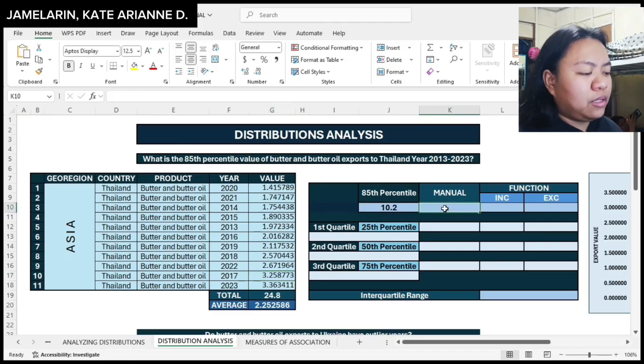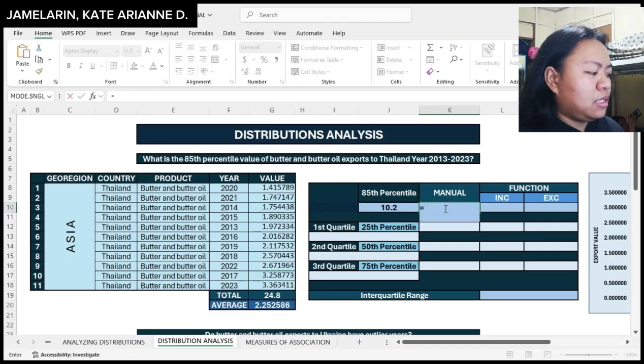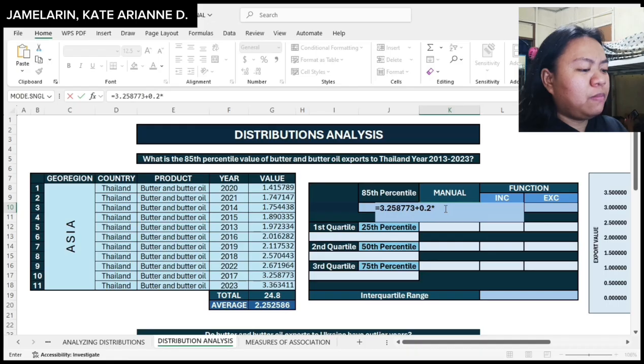3.258773, and to compute, 3.258773 plus the 2 decimal and 85th percentile that I have computed, and then multiplied by the 11th value in the data exports, 3.363411, minus the 10th value in the exports.